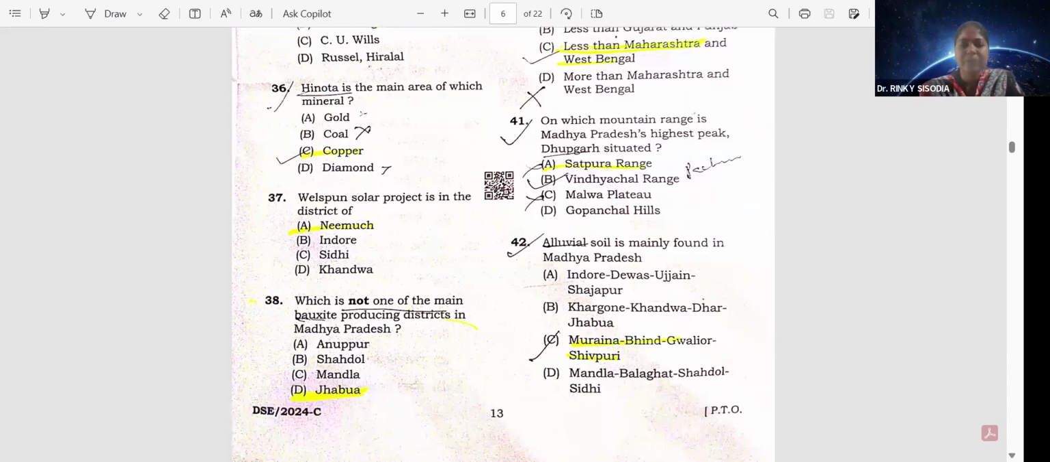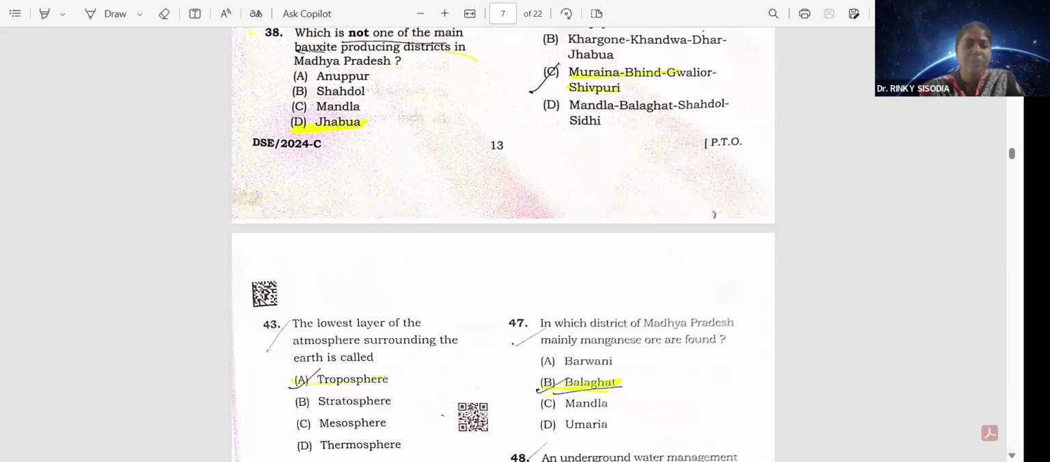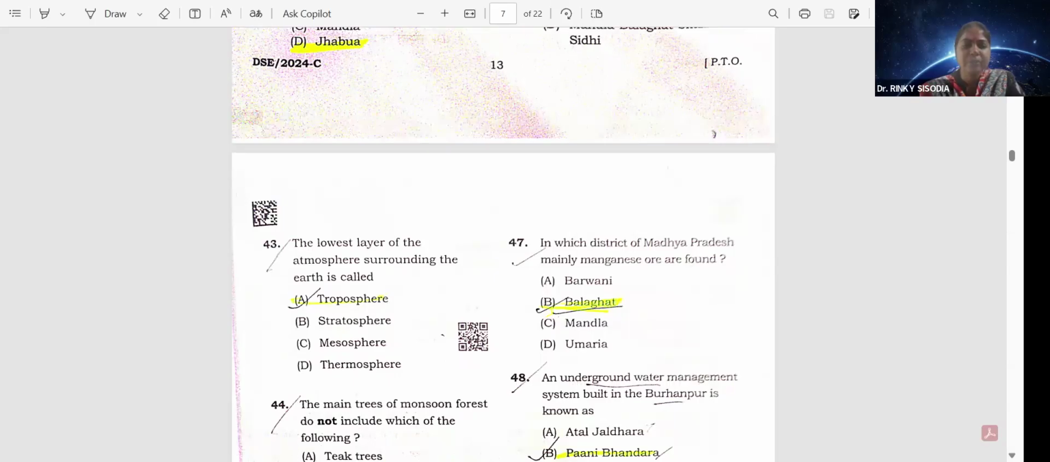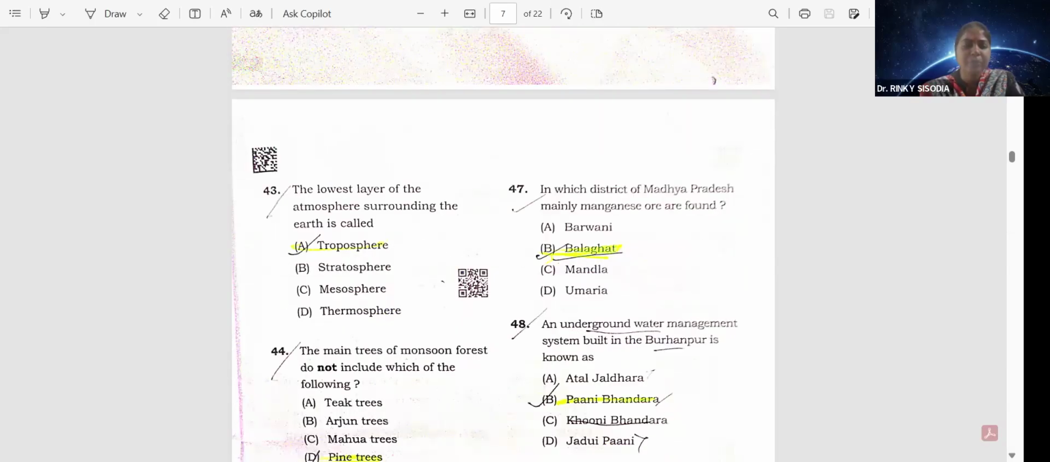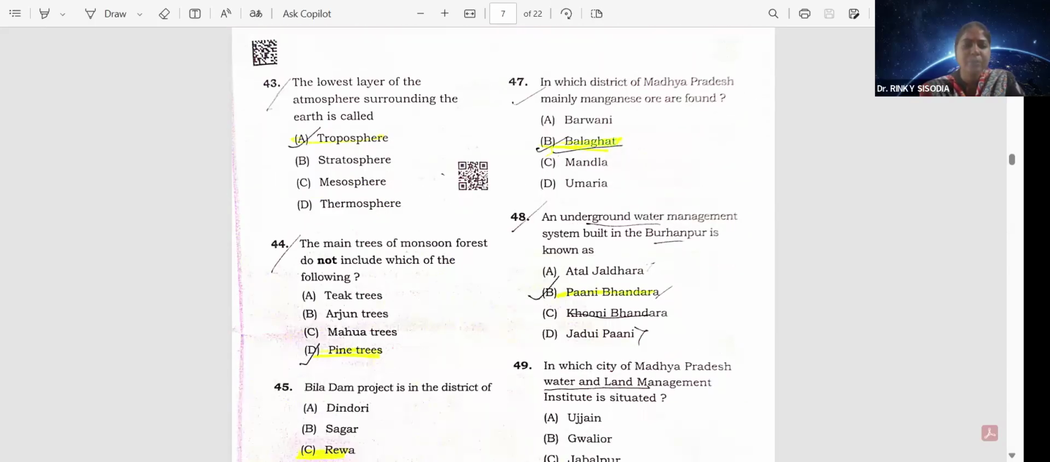Option A. Alluvial soil is mainly found in Madhya Pradesh in Morena, Bhind, Gwalior, Shivpuri. Option C. The lowest layer of the atmosphere surrounding the Earth is called troposphere. Option A. The main trees of monsoon forest do not include which of the following? That is D. Pine tree.